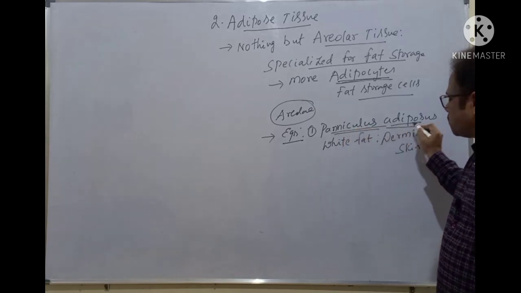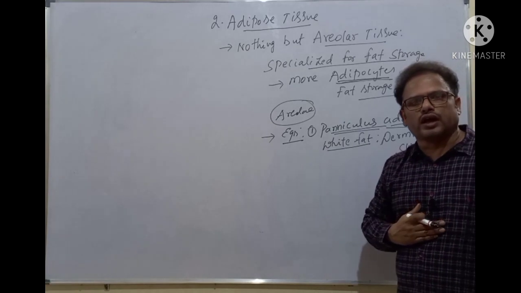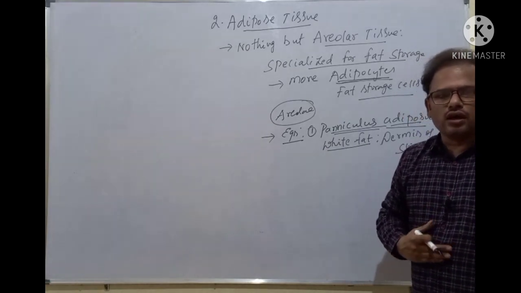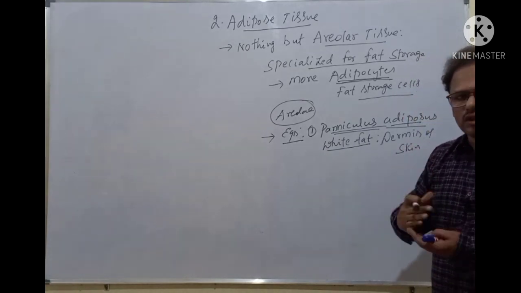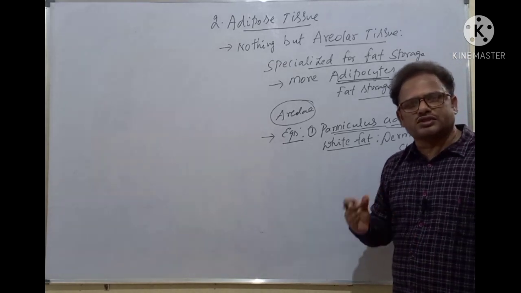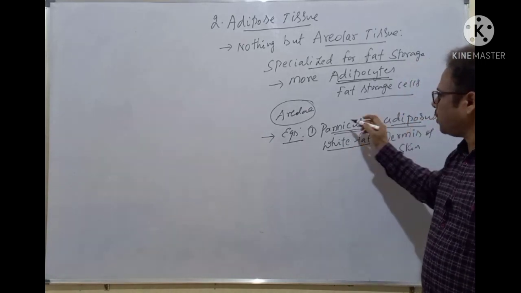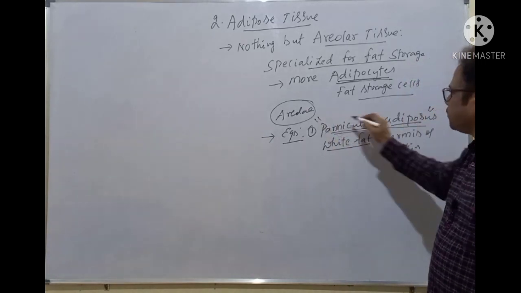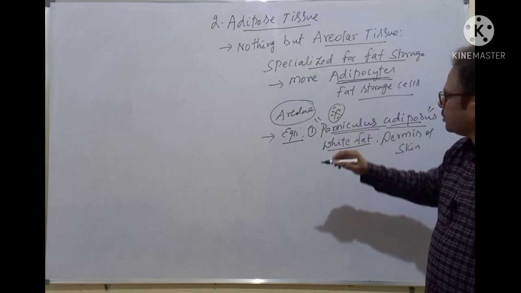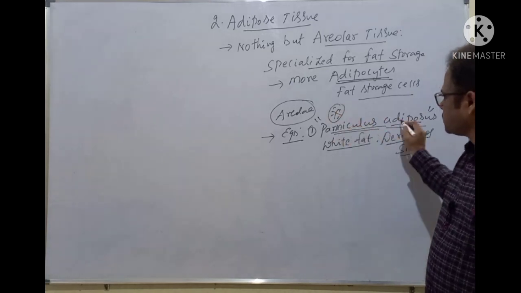Panniculus adiposus. Nothing but white fatty structure found below the skin. Above is the uppermost layer, the epidermis, and below the epidermis of the skin, what is present? Dermis is present. In the dermis, the fat is stored in the form of panniculus adiposus. Important point: the white fat is stored in the dermis of skin as panniculus adiposus.